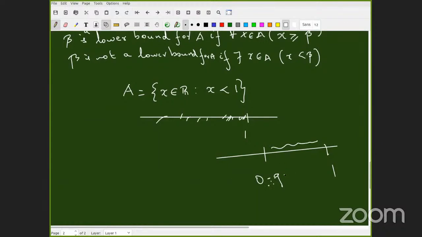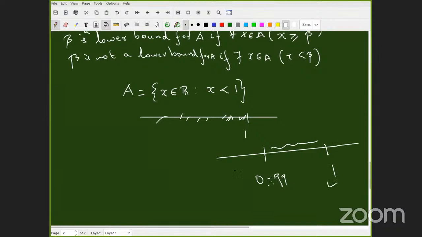If you say 0.99, also a problem, because there is a gap. 0.99 is 99 by 100. Still there are a lot of numbers, plenty of numbers in between 0.99 and 1. 1, sir. Yes. So therefore, what is an upper bound? Correct upper bound. 1. Can you give one more upper bound? Okay, very good. 1 is an upper bound.